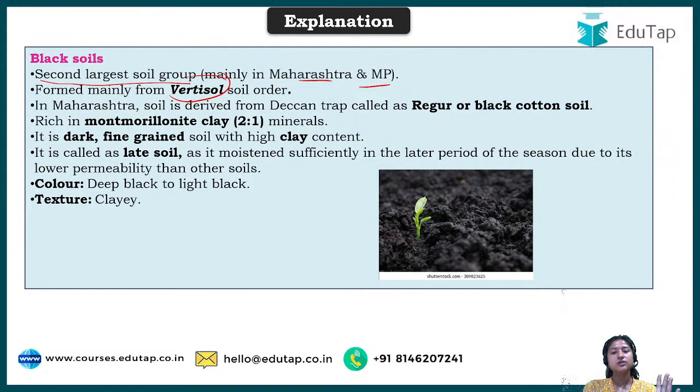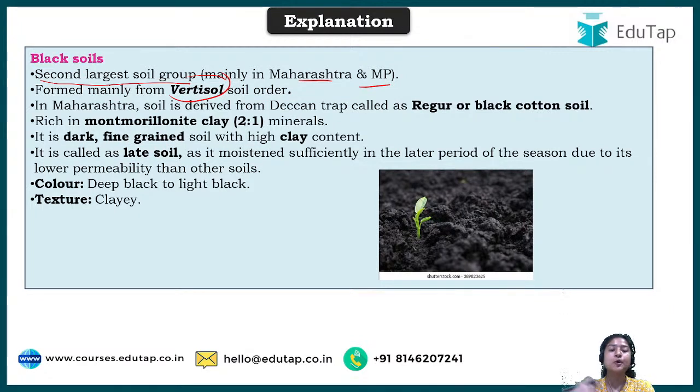See, in this particular topic, you should know texture. Texture we have already done, that is your clay, sand and silt, right? And apart from that, you should know the different classifications of soil. We have covered alluvial, now we are covering black, and we have also done a little bit of other kinds of soil, that is red and arid and laterite, right? So you should know all these things. There are many orders, we cannot cover every one, but this particular lecture is just to inform you what you have to focus on in this chapter.